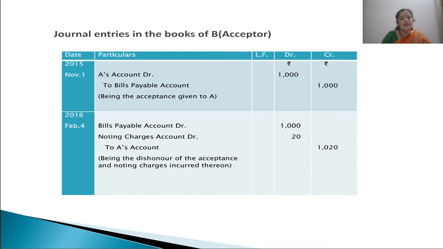So noting charges account 20 rupees, and now B's drawer, that is A, continues to be his creditor because of the non-payment, or what we call dishonoring of the bill of exchange. So credit the creditor's account, that is A's account, 1020.